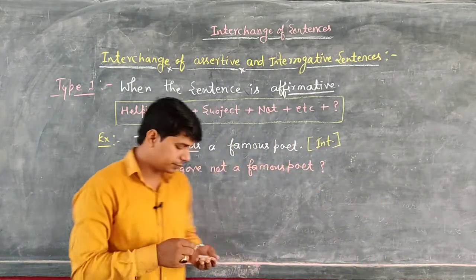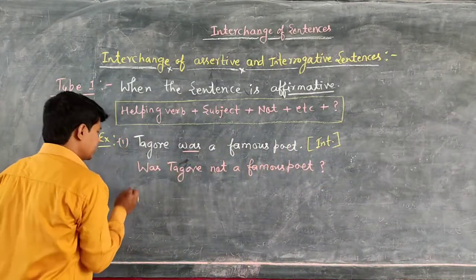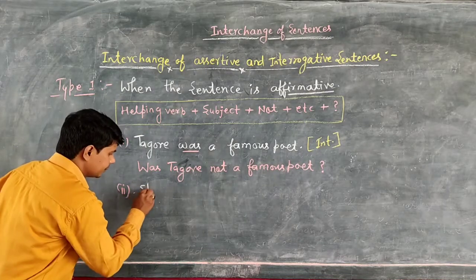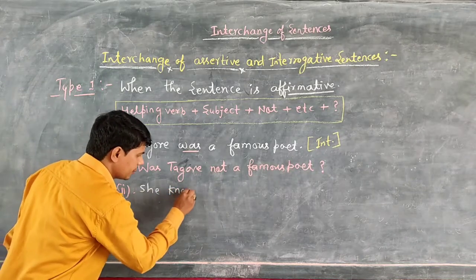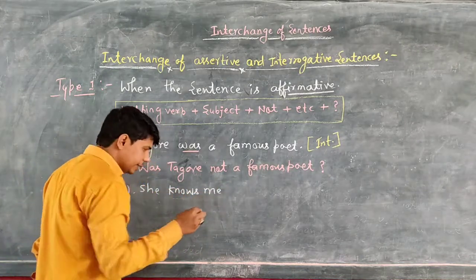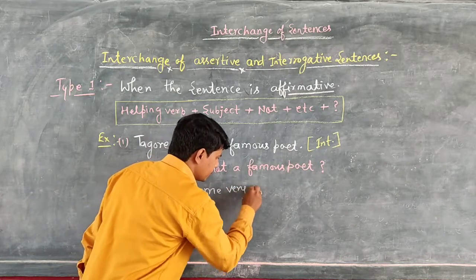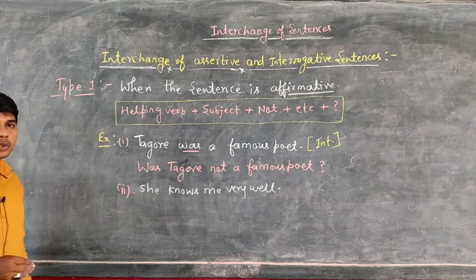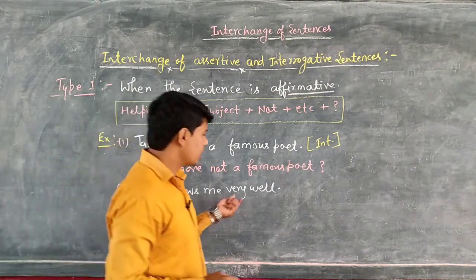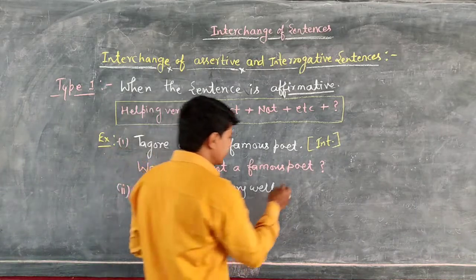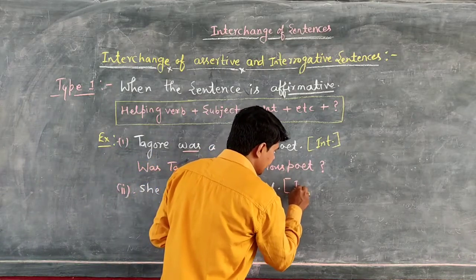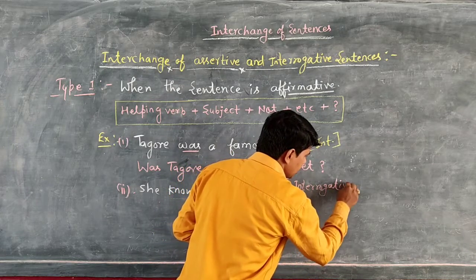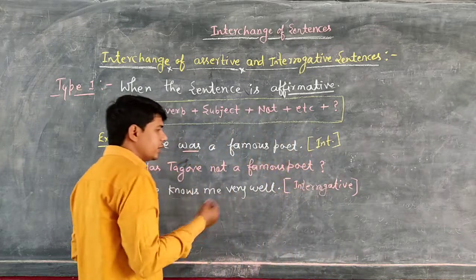Let's see more examples. This is example first, example second. She knows me very well. She knows me very well. So students, you can see this is an assertive sentence and the sentence is affirmative, and you are asked to change it into an interrogative sentence.